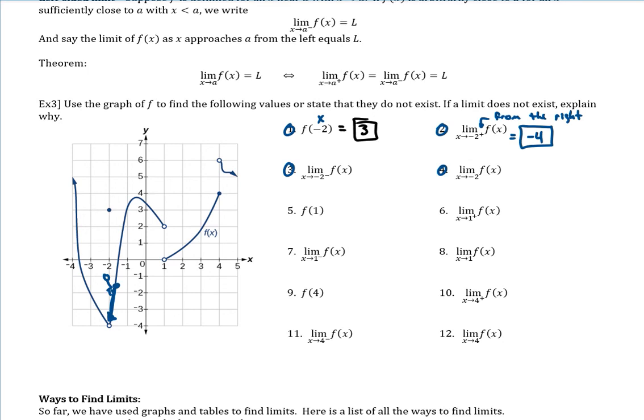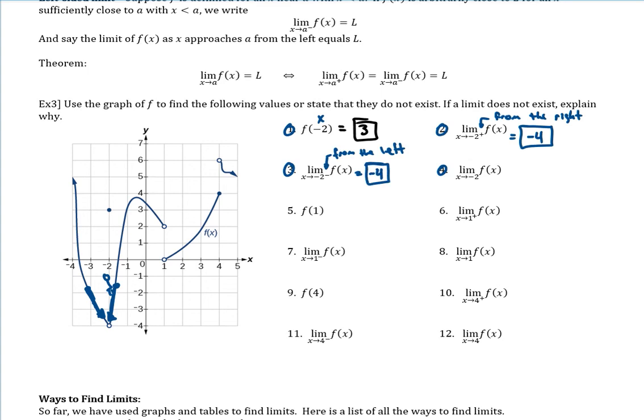Okay, and then for number 3, this little negative symbol means from the left. So from the left would be find your negative 2, go a little bit left somewhere, and then now follow the curve. The blue on blue is a little tough, but I'm going to bold it. So from the left, get as close as you can to negative 2. Again, if this is a person walking, they would assume they're going to step on a y coordinate of negative 4.